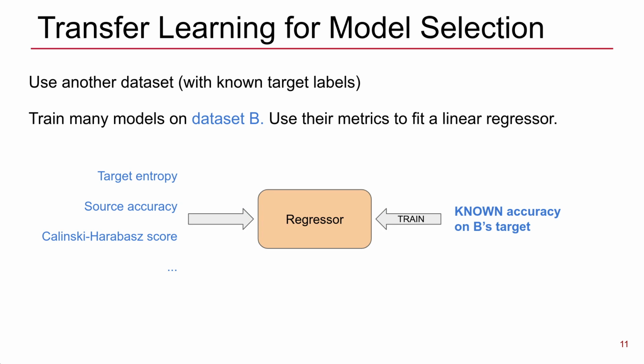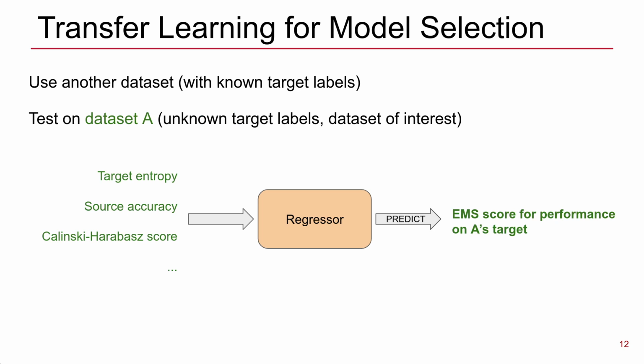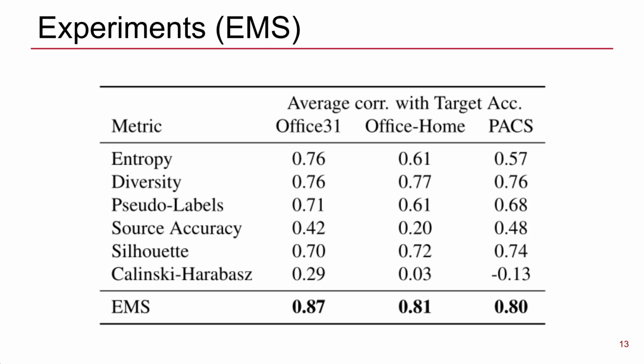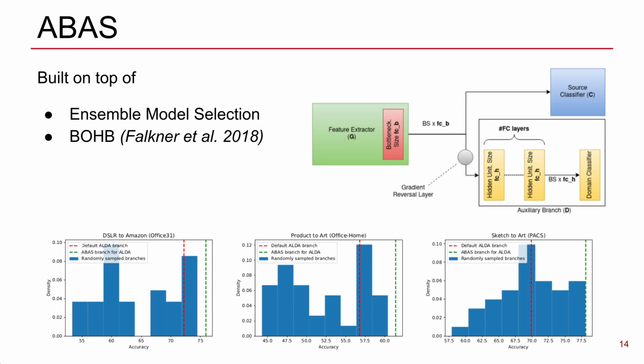We randomly sample many models which we train on the secondary dataset. We use their metrics and their known target accuracy to fit the linear regressor, and then we use the same regressor to predict a score for a model trained on our dataset of interest. Our experiments show how an EMS estimator built upon 6 metrics outperforms each one of them in terms of correlation with the actual target accuracy. To optimize the branch architecture, we propose ABAS, built upon EMS and a Bayesian optimization algorithm, BOHB.